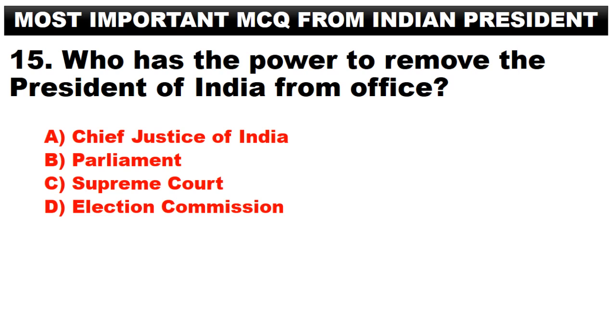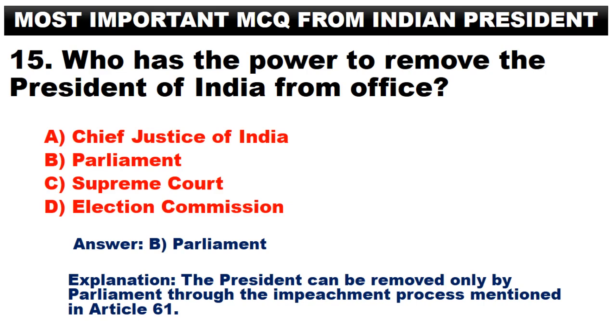Parliament. C. Supreme Court. D. Election Commission. Answer. B. Parliament. The President can be removed only by Parliament through the impeachment process mentioned in Article 61.